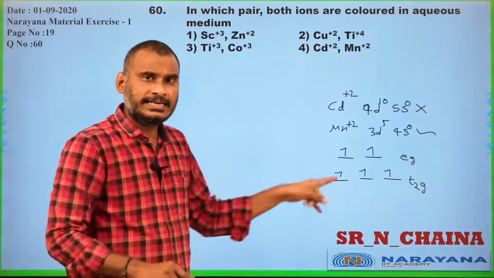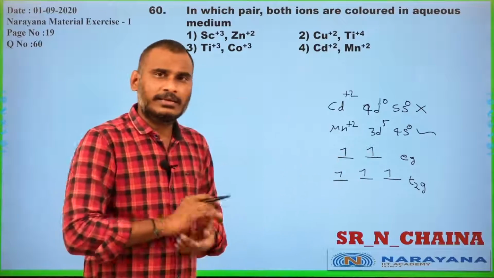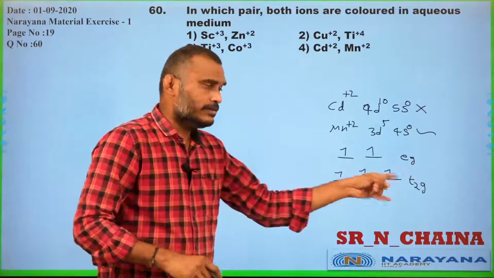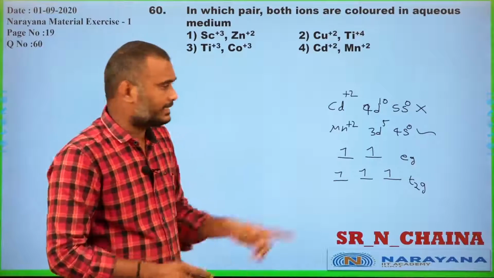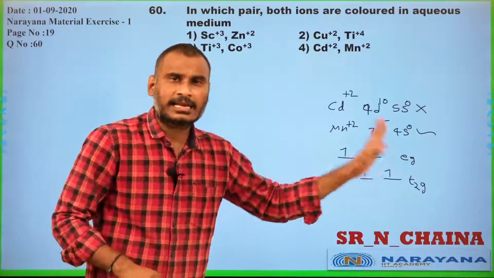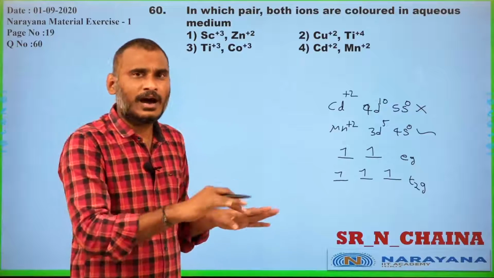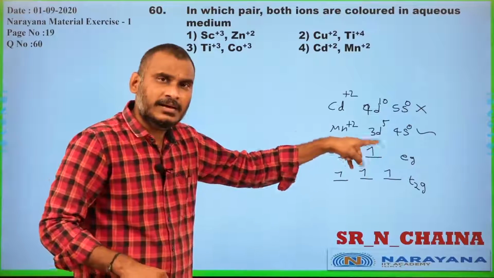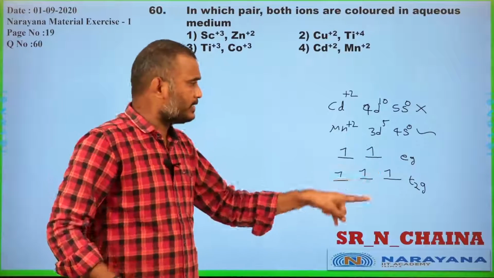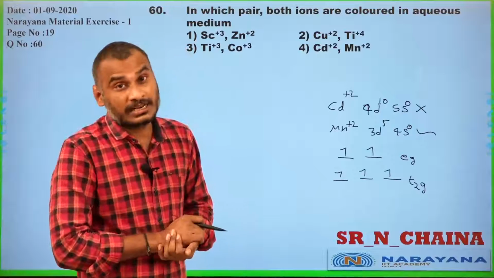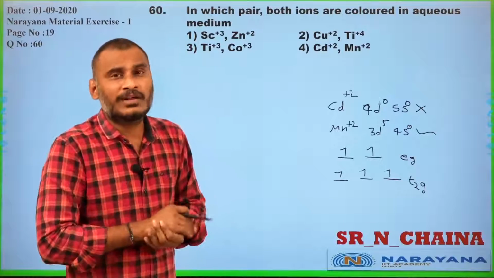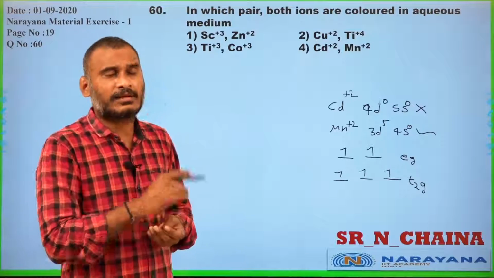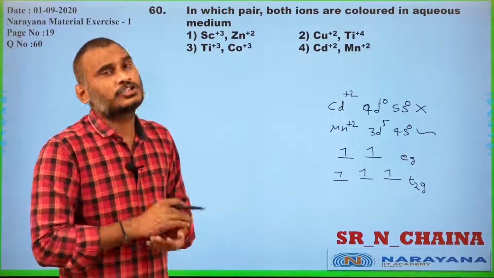The doubly degenerate Eg set and the triply degenerate T2g set are half filled. That means the Eg set has a half-filled configuration, and the T2g set has a half-filled configuration. Half-filled or fully filled electronic sublevels are stable.